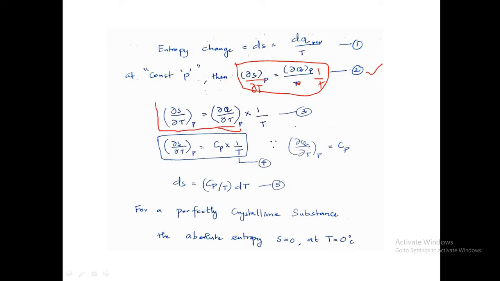So the equation will become: ∂S by ∂T over P is equal to ∂Q by ∂T into 1 by T.